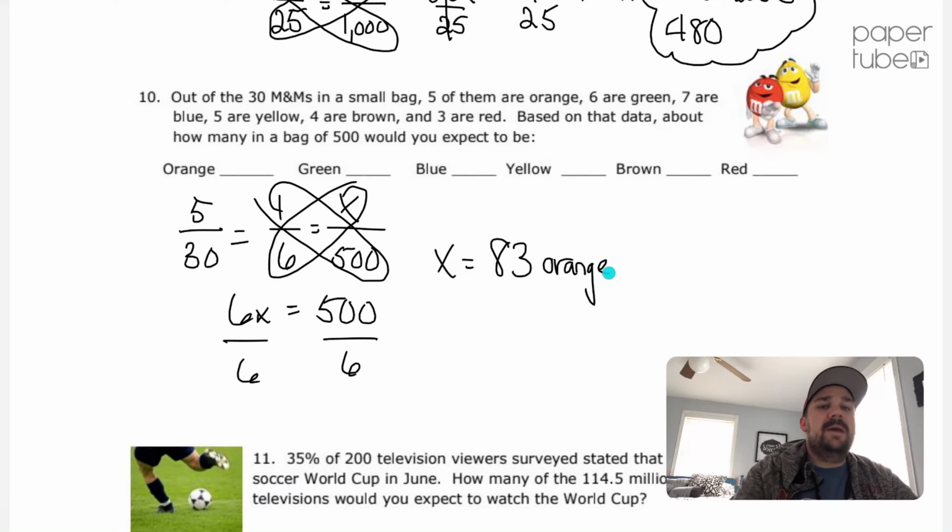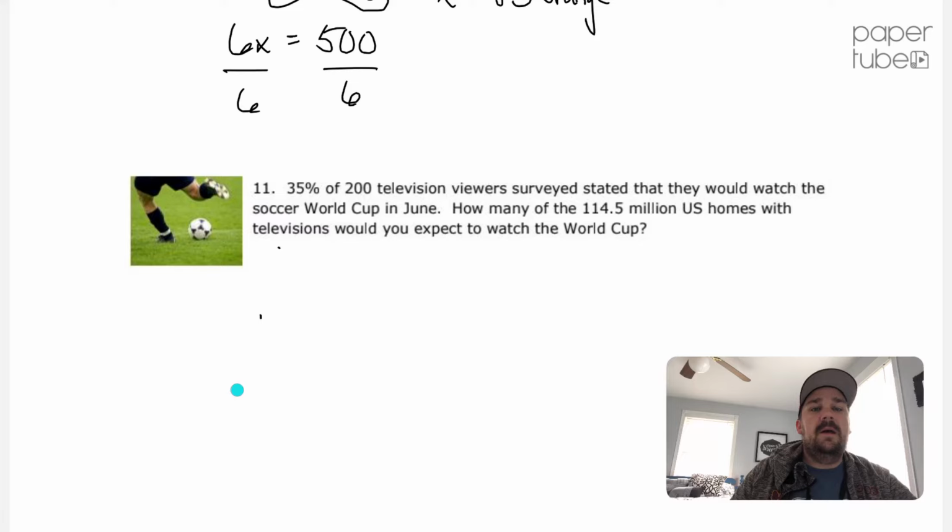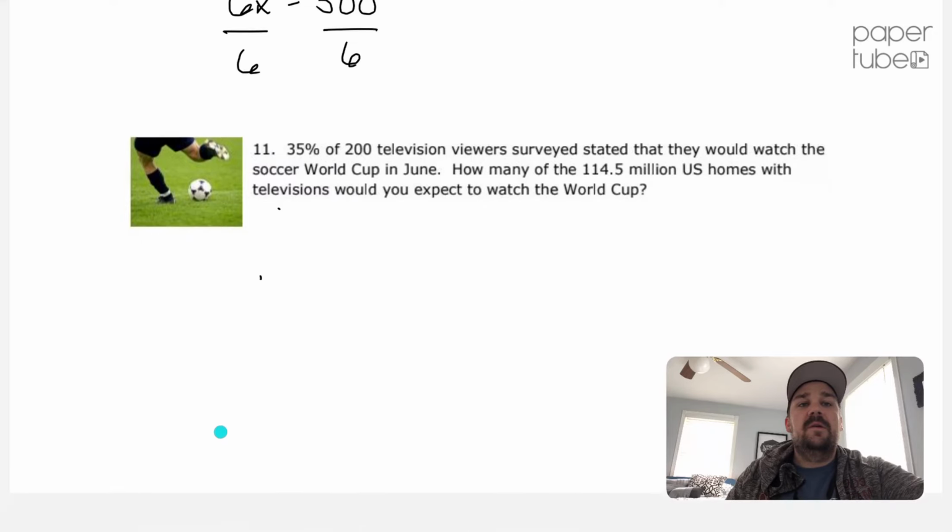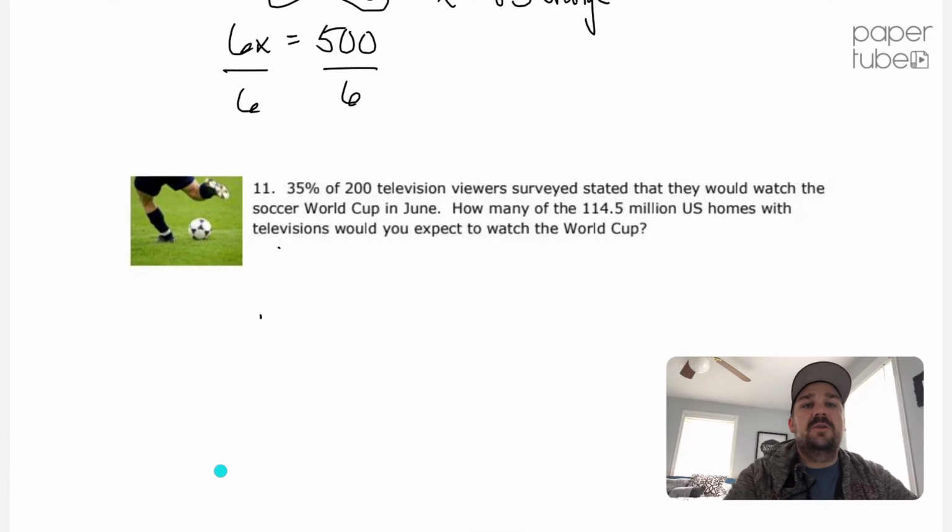The last one we're going to look at is number 11. Number 11 says that 35% of 200 television viewers surveyed stated that they would watch the World Cup in June. How many of the 114.5 million U.S. homes with televisions would you expect to watch the World Cup? So this one, they give us a percent.